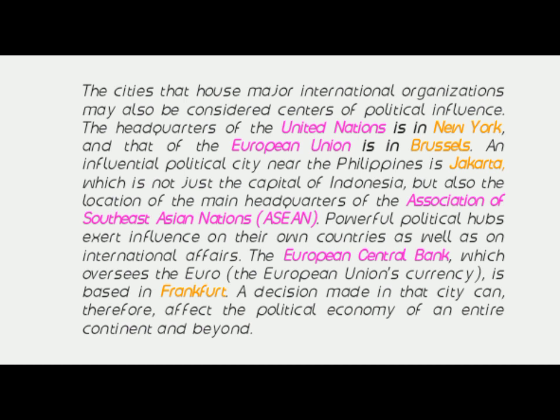Powerful political hubs exert influence on their own countries as well as international affairs. The European Central Bank, which oversees the euro, the European Union's currency, is based in Frankfurt. A decision made in the city therefore affects the political economy of an entire continent and beyond.